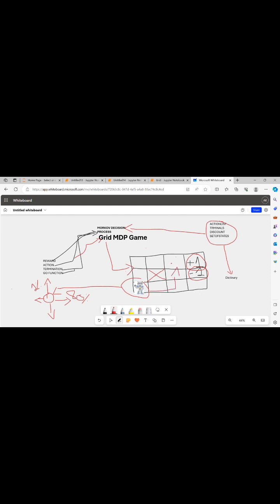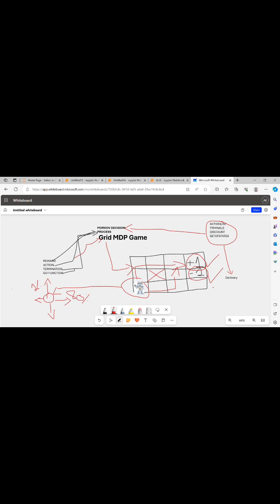Here it will move here. Whenever the agent moves in any direction, it will get some reward. Reward means it will get either a positive reward or a negative reward. So we will discuss how the agent will move, and the probability that with 80% probability it has to move in this direction, and it can move in other directions out of our expectation. So we will make the policy in this.